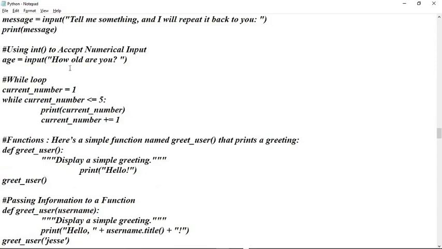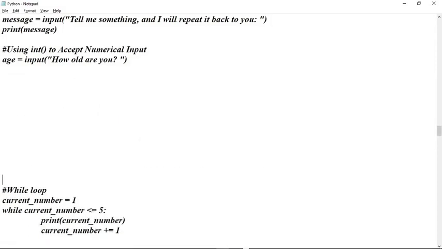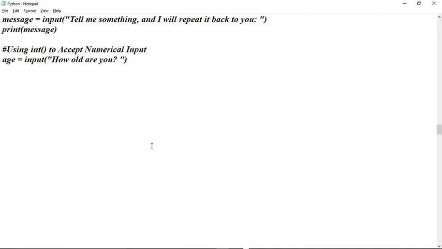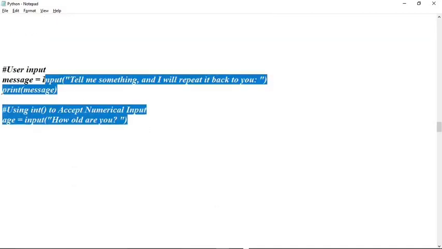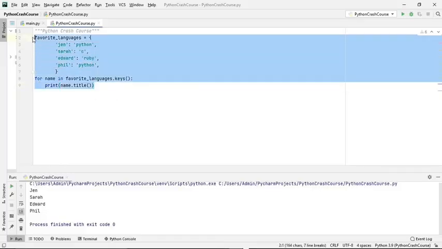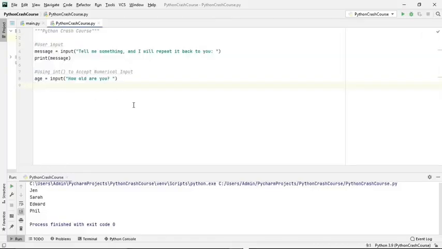Next we are going to see how to take user input. Taking user input is vital. We have to take input dynamically from the user. For that we have this input function. This actually varies between Python 3.9 and 2.7. In 2.7 we have raw_input, and here it is only input. By default Python takes string as input. If you want it to be an integer, then you have to typecast it, otherwise by default it takes string input.